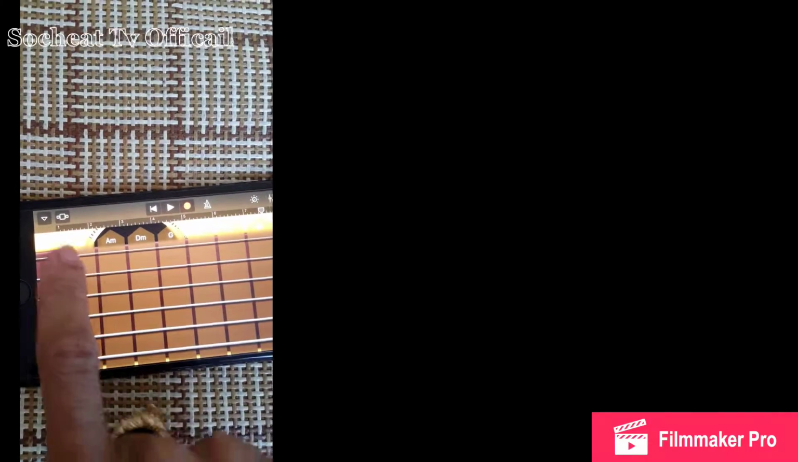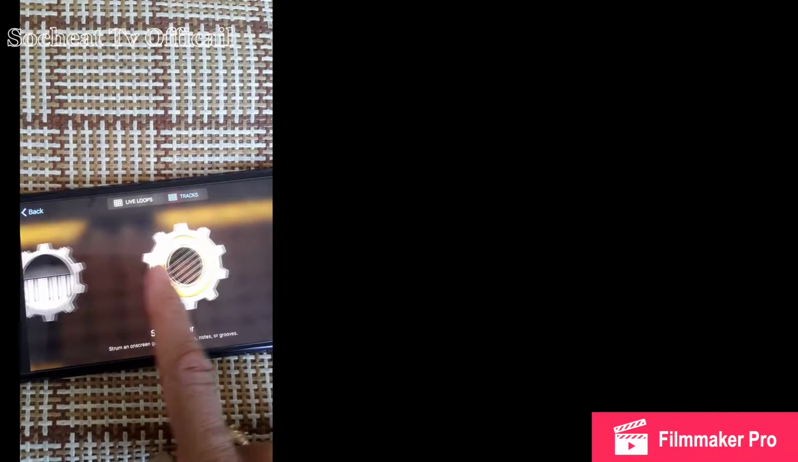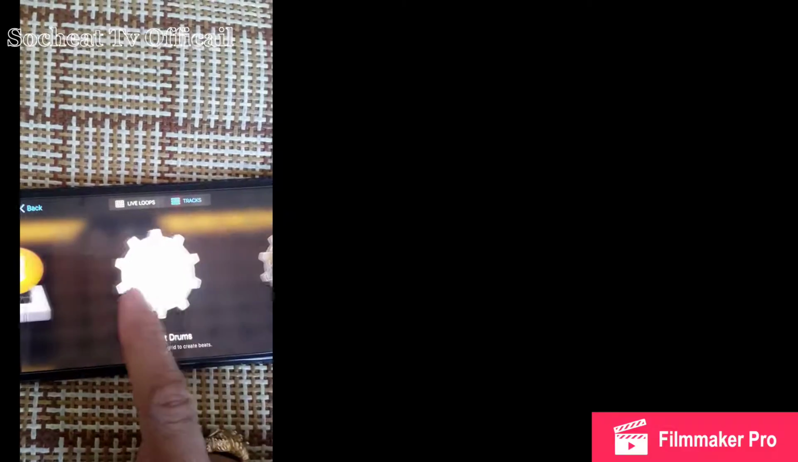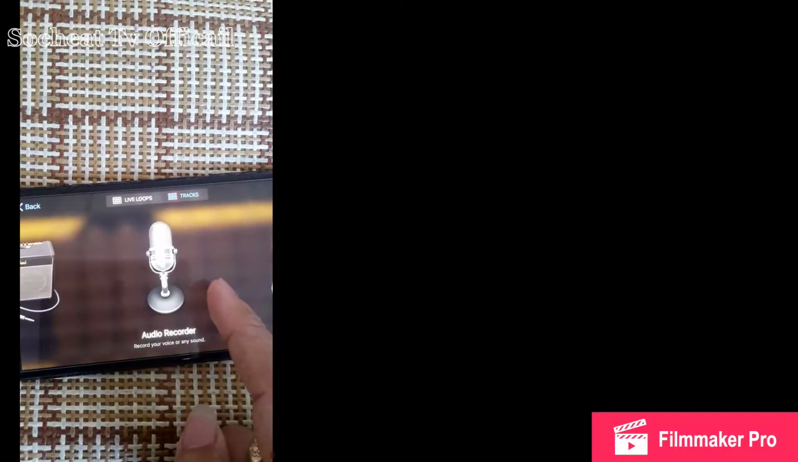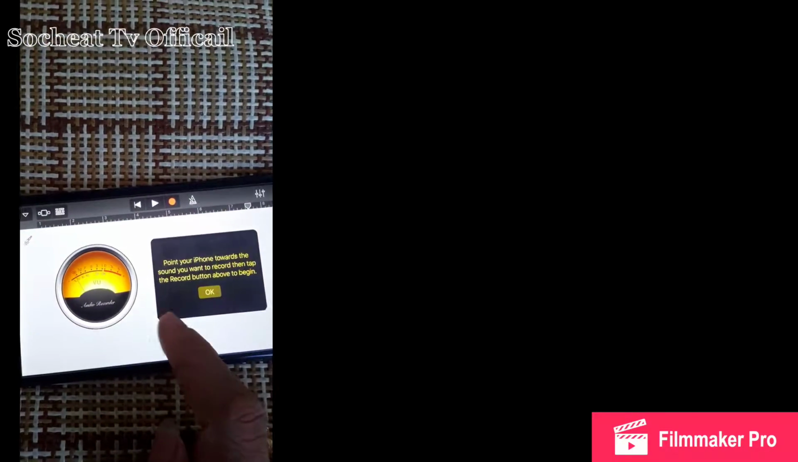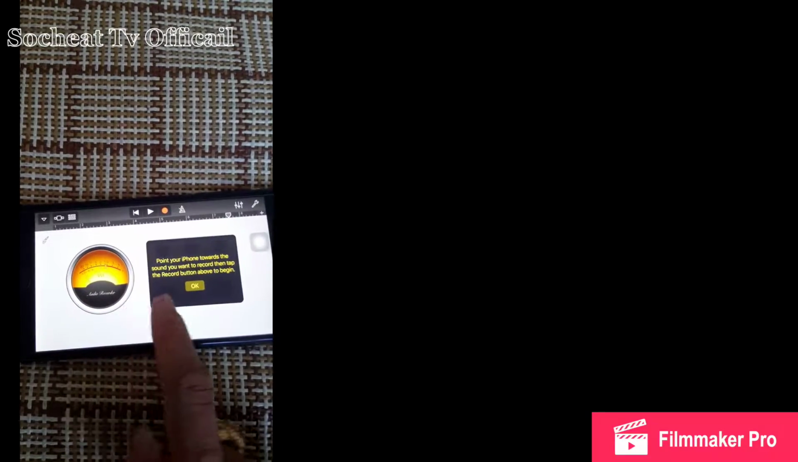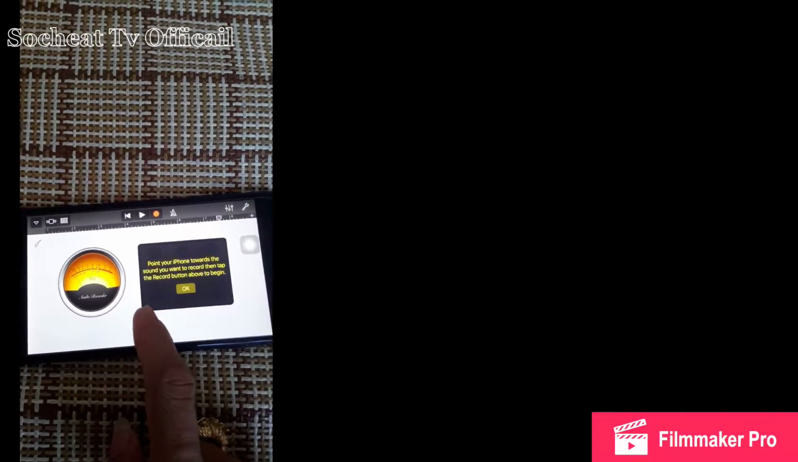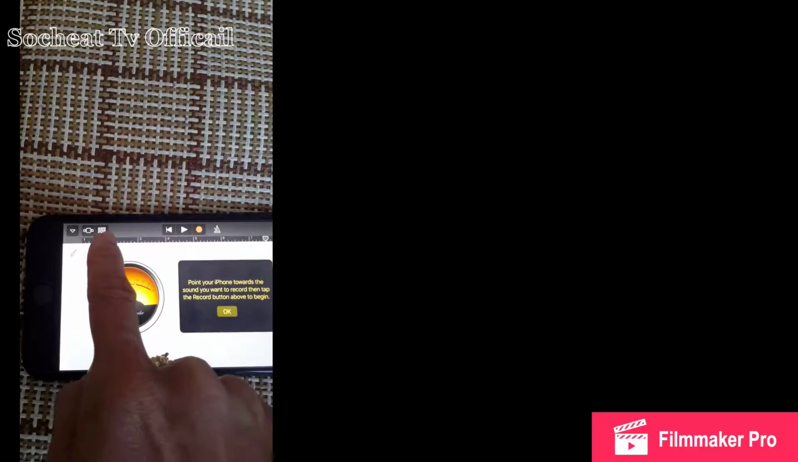The first thing we need to do is to click on this and scroll to find, okay, this audio recorder, and tap on it. As you can see, like this, and then you're gonna click on here. Yes, okay. Now you see, and click on the button.